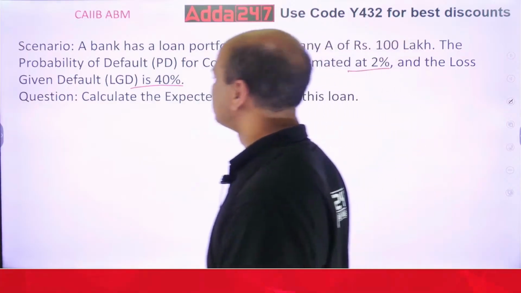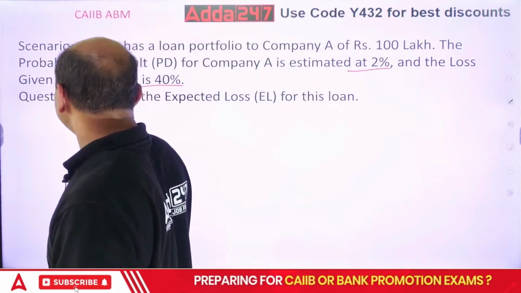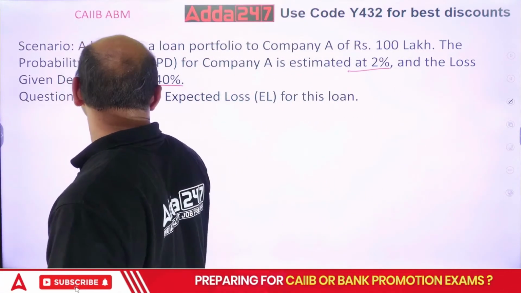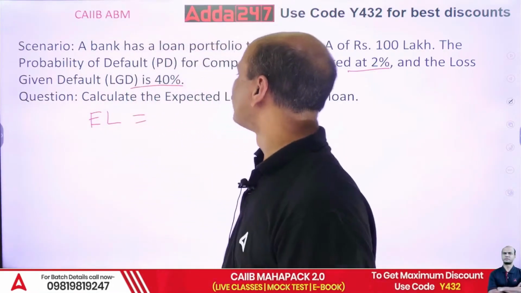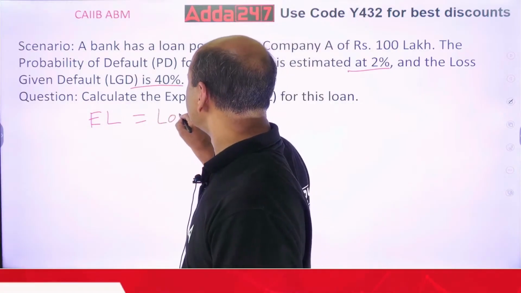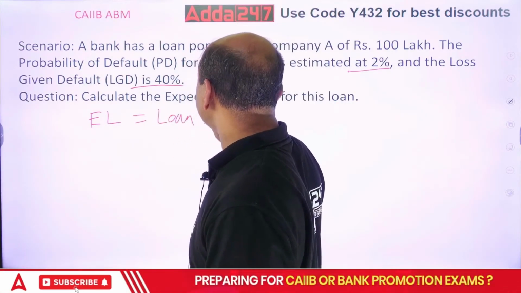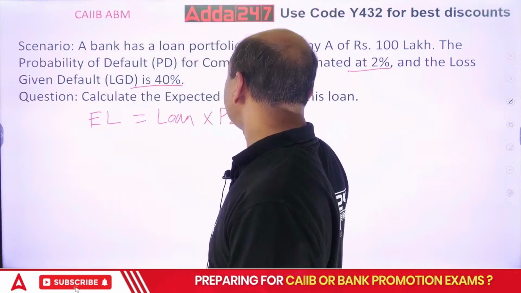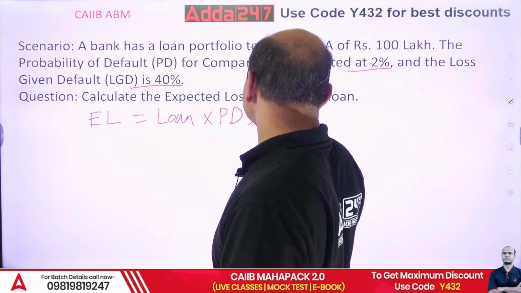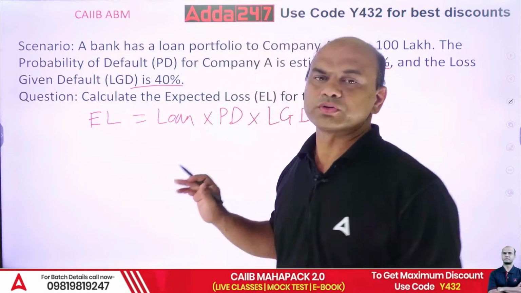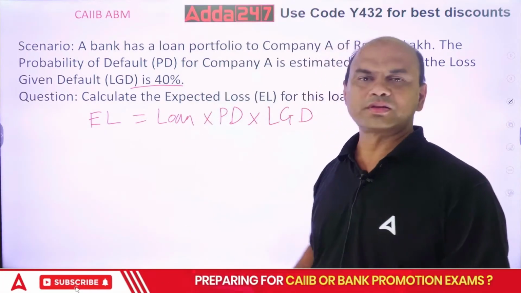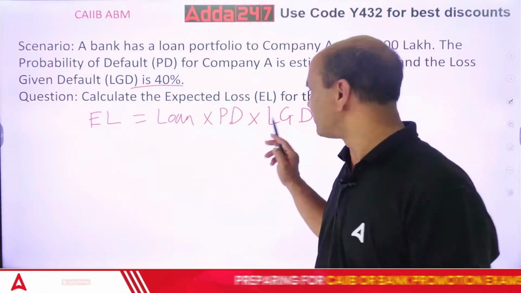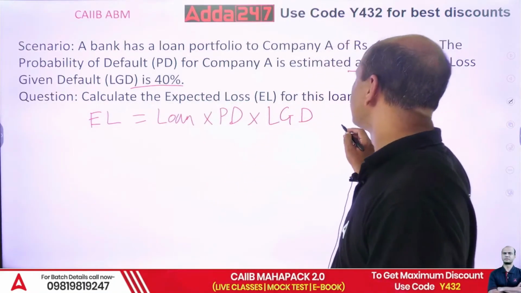Expected loss, EL, equals loan amount into probability of default into LGD. So simple. Loan multiplied by probability of default multiplied by LGD.